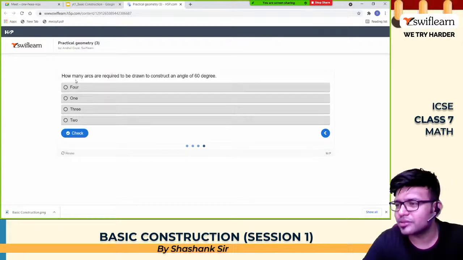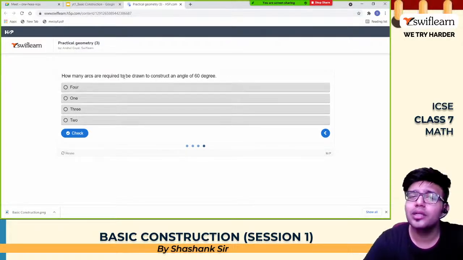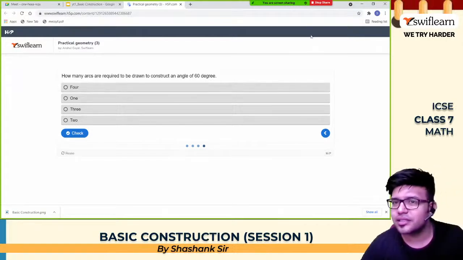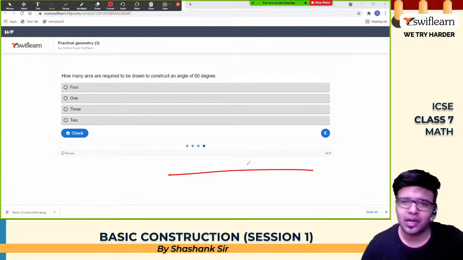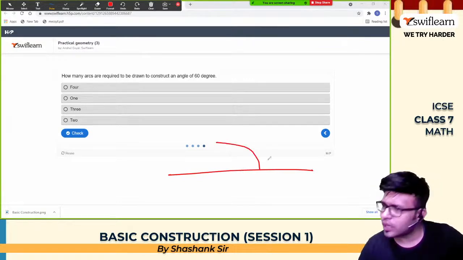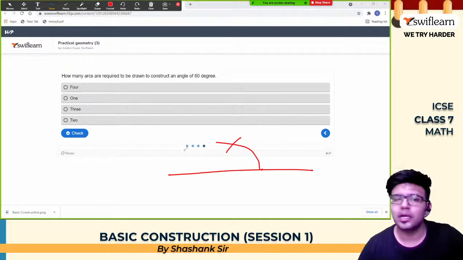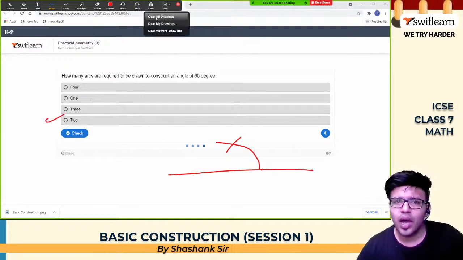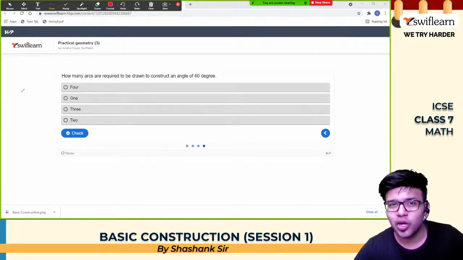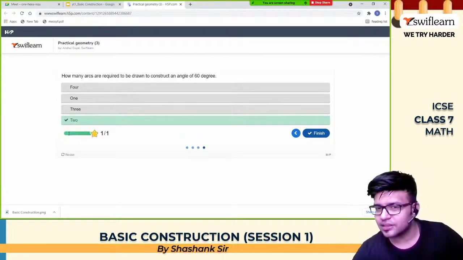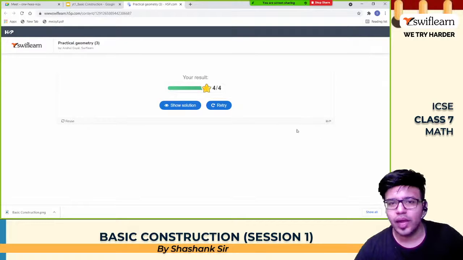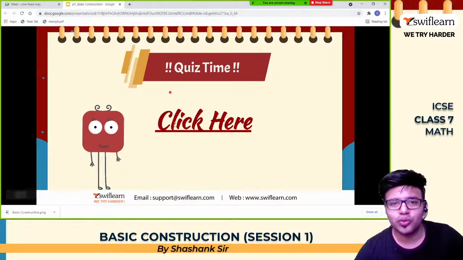How many arcs are required to be drawn to construct an angle of 60 degrees? First we need a line, which is not an arc. Then draw one arc. Place this, draw an arc. So two arcs are required to draw an angle of 60 degrees. So we have answered all 4 questions.